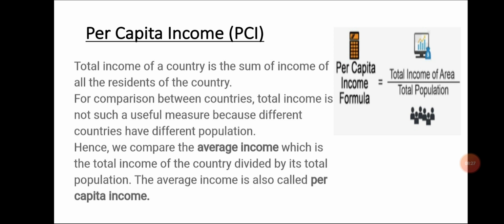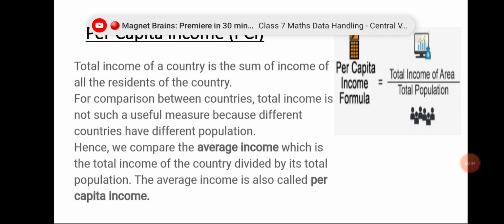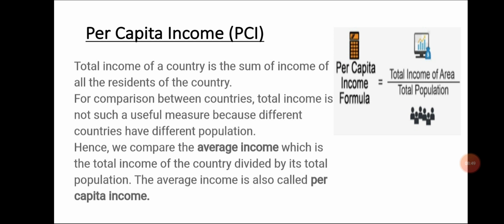As we have taken this criteria to see the development of the country, what is per capita income? Let us see how to find out the per capita income of a country. The total income of an area or country is divided by its total population. Then we will get the average income, the per capita income. But as different countries have different populations, comparing total income will not tell us what an average person is likely to earn.